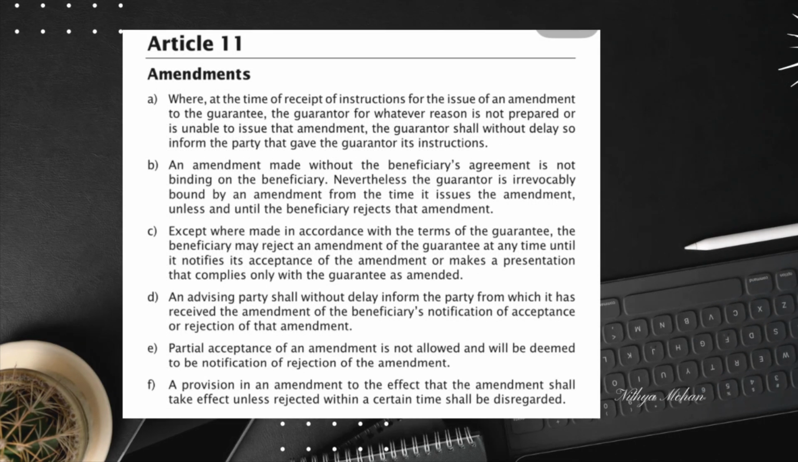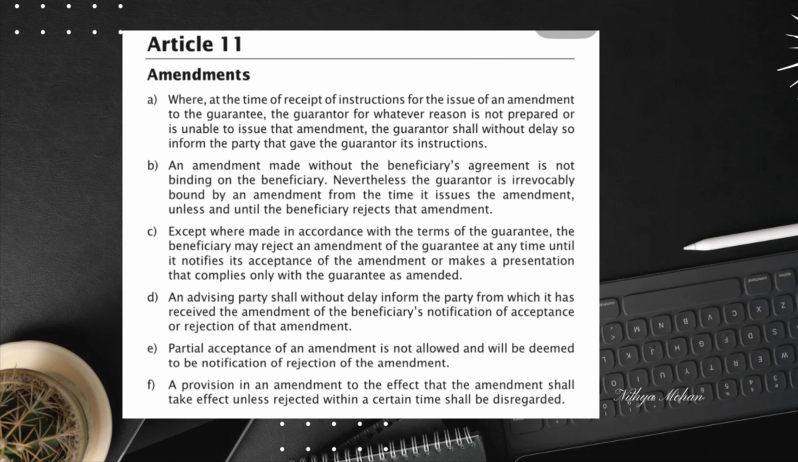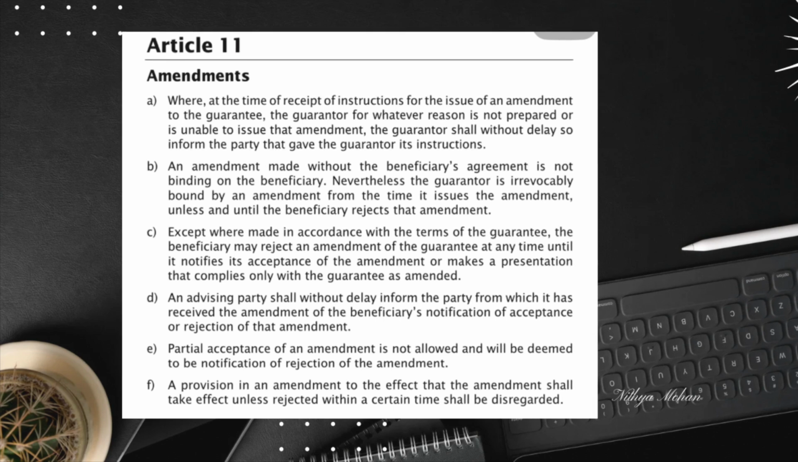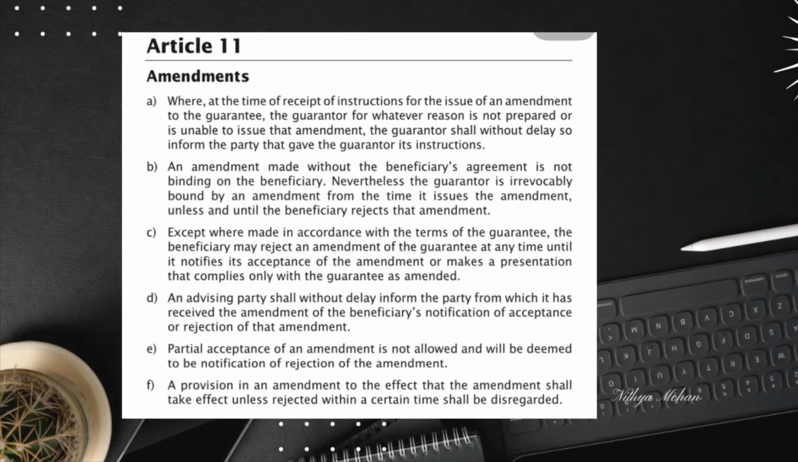Now, let's discuss the beneficiary's role in amendments. Amendments are not binding without the beneficiary's agreement. If the beneficiary rejects an amendment, the guarantor is no longer bound by it. The beneficiary can accept or reject the amendment by notifying the guarantor or advising bank. Alternatively, the beneficiary can accept it by making a presentation that complies with the amended guarantee.